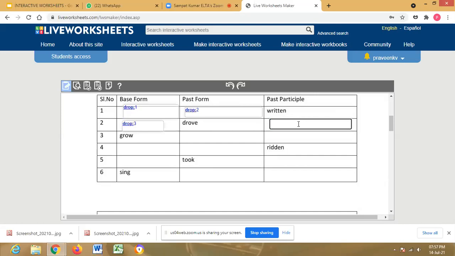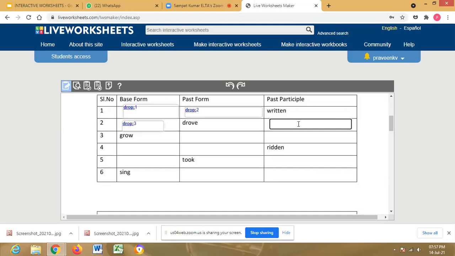Drag three, what is the verb here? Drive. This is drag three. Driven.